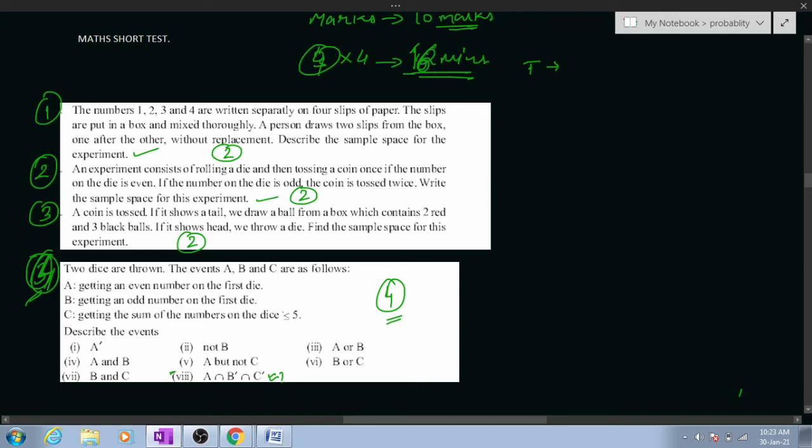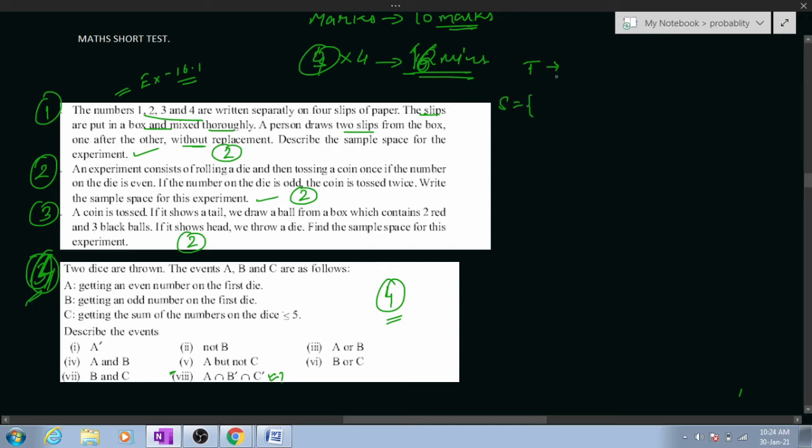Question numbers 1 to 4. This is from NCERT exercise 16.1, and I'd given you this as homework. So what do you think? The slip is put in a thoroughly mixed box and 2 slips are picked at random, one after another without replacement. Describe the sample space. What will be the sample space?